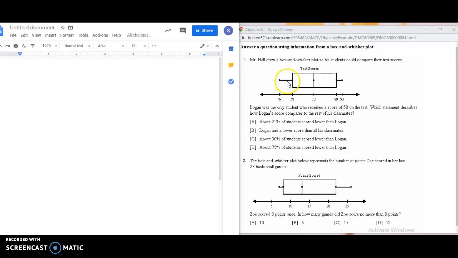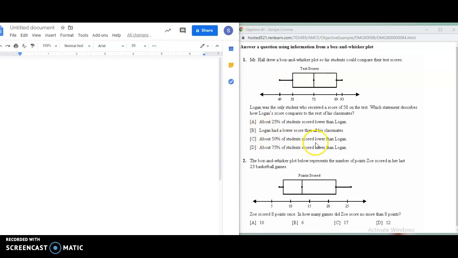So he is in the lowest quartile, right? 25%. So A says about 25% of students scored lower than Logan. That would be right, correct? Because this is 1/4. Logan scored on this line, so this would be 25%. He only scored higher than 25%, so 25% of the students scored lower than Logan. So he didn't have a lower score than all of his classmates. His score wasn't way out here.